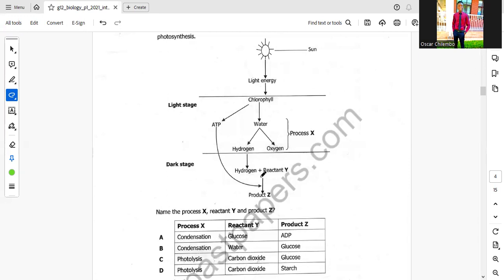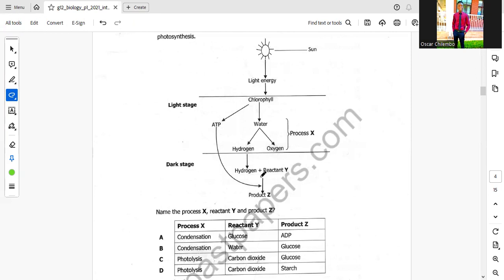Now, let's look into this issue. Process X, where water is splitting. You get this? This is the light stage. Water is splitting. This process is called photolysis.